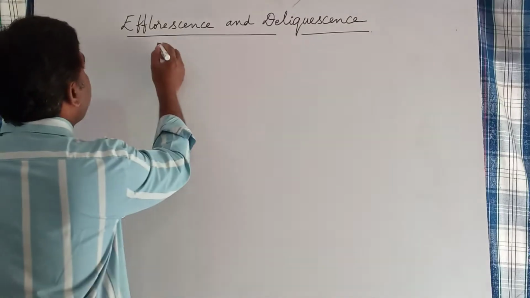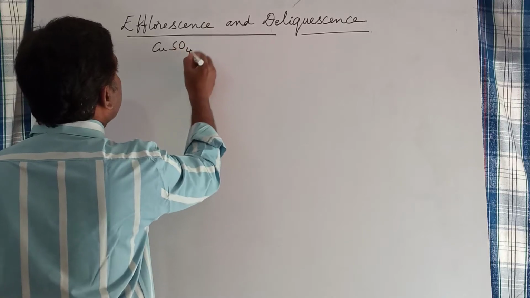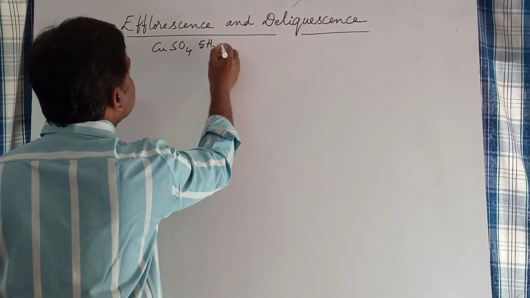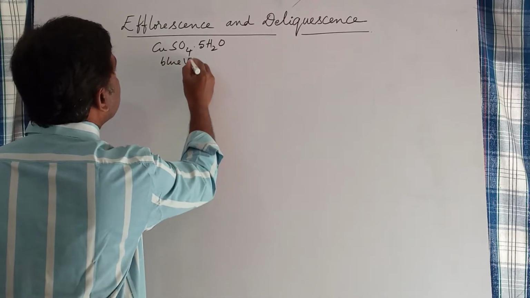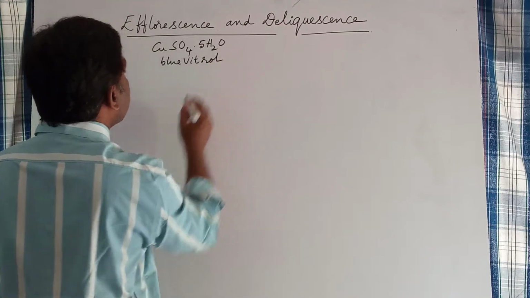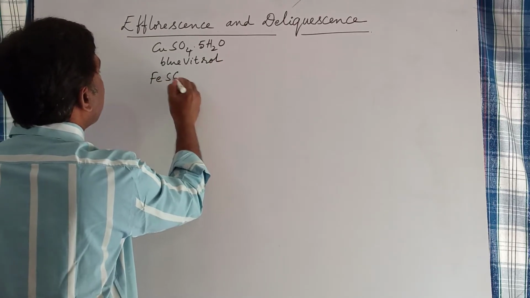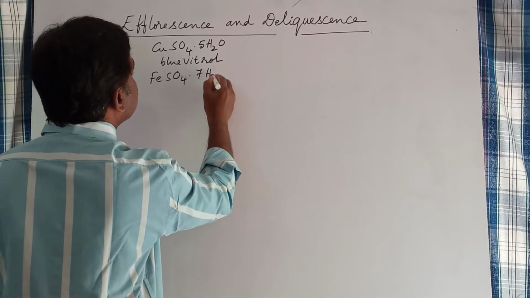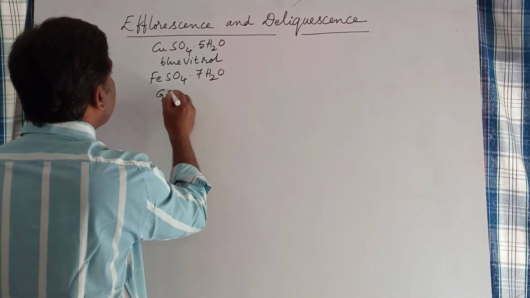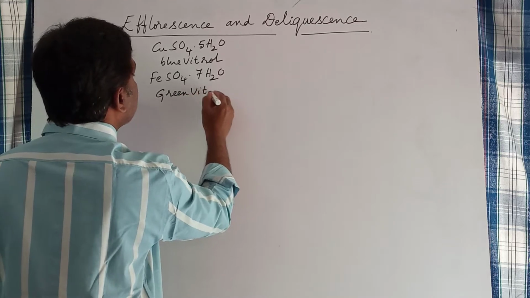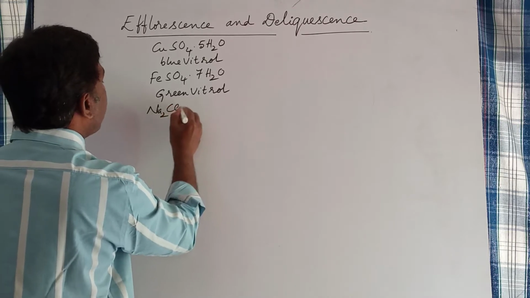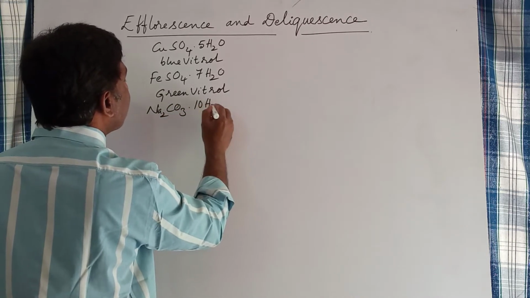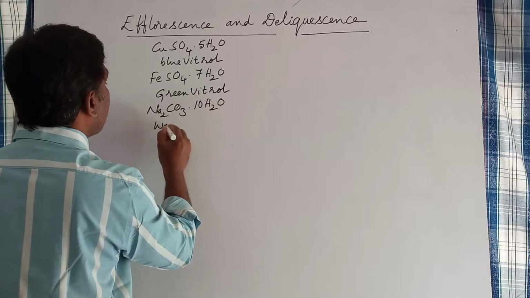For example, blue vitriol, copper sulfate pentahydrate. Each formula unit of copper sulfate consists of 5 water molecules. This is also known as blue vitriol. Similarly, ferrous sulfate heptahydrate, also known as green vitriol. And next one, sodium carbonate decahydrate. This is also known as washing soda.